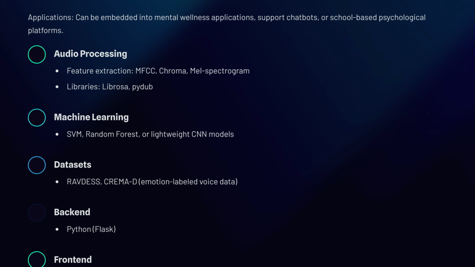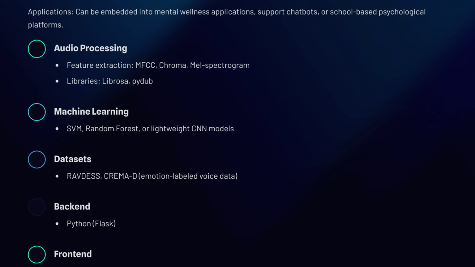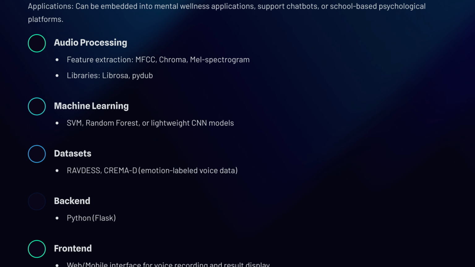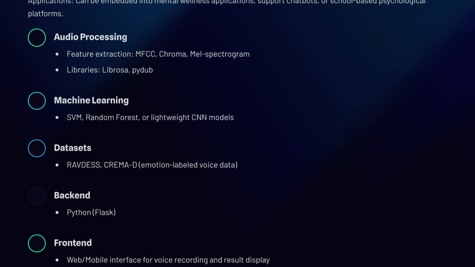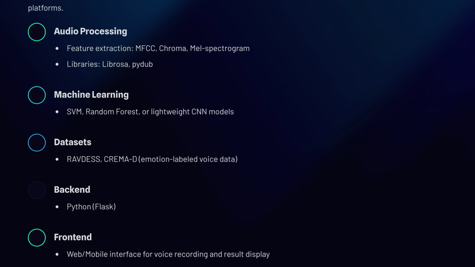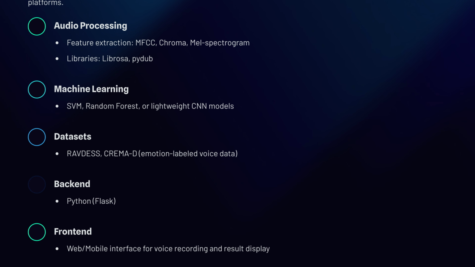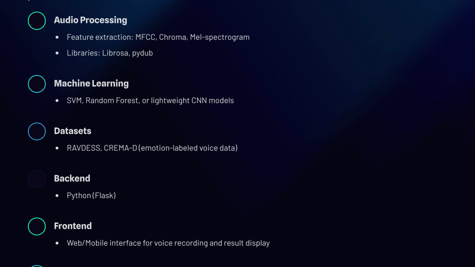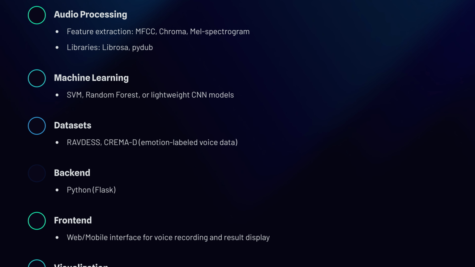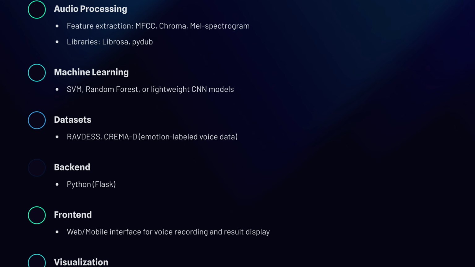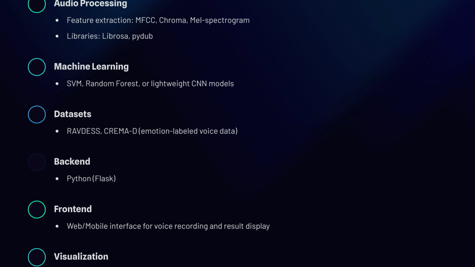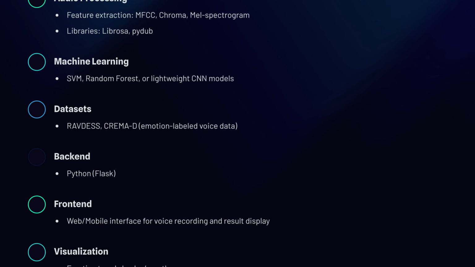Leveraging libraries such as Librosa and Pydub, suitable machine learning models include SVM, random forest, or lightweight CNNs. Reference datasets include RAVDESS and CREMA-D. The backend can be built using Python Flask, and the front end may be a web or mobile app capable of recording voice input and displaying emotional trends via charts. This project is well suited for a team of 2 and can be demonstrated offline without requiring real-time